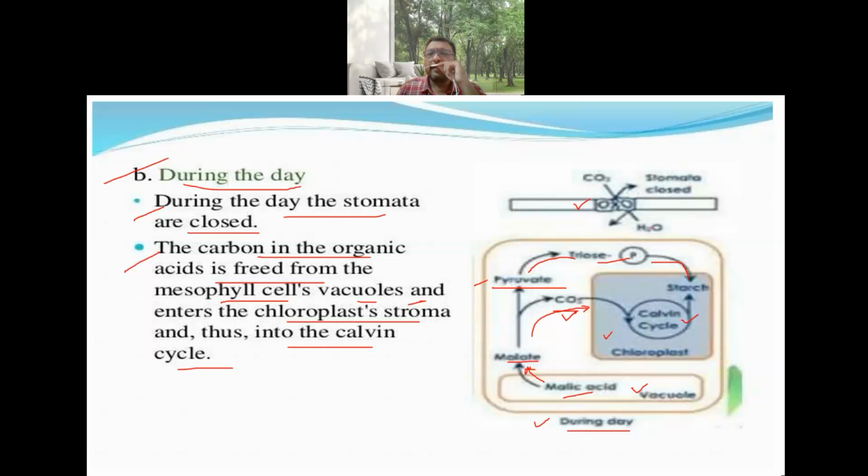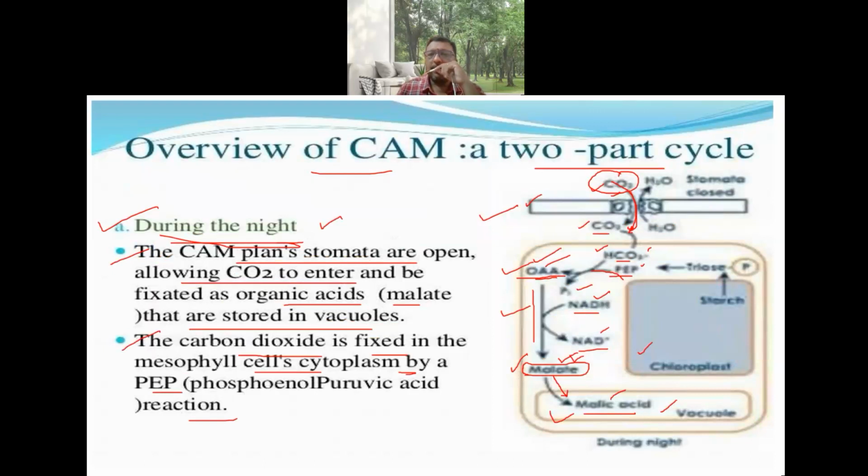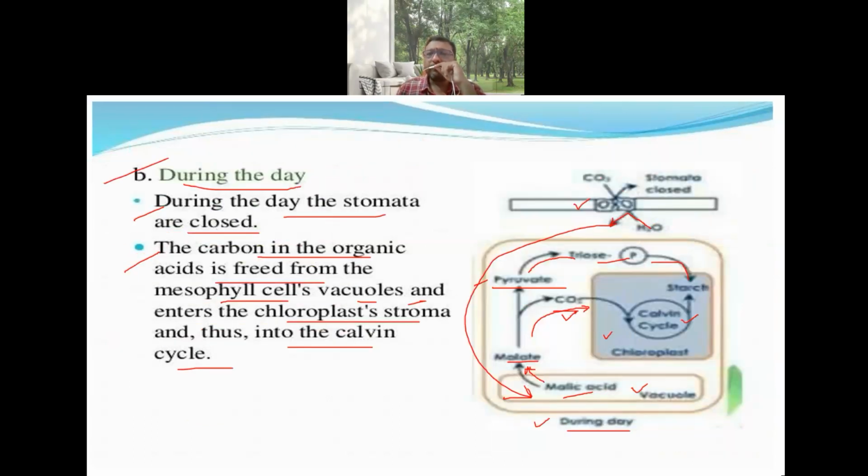One thing you can observe here is that during the daytime, these stomata are closed, and whatever water is present is stored here only, in the vacuole region. During the night time, gaseous exchange occurs, that is, carbon dioxide enters, and water in the form of water vapor is released.